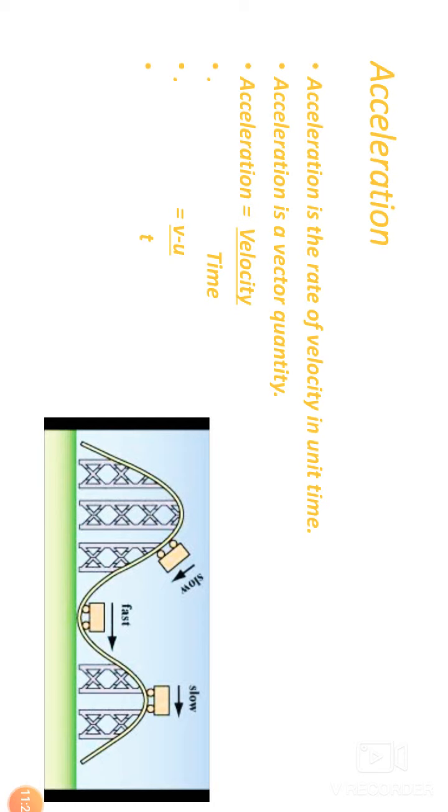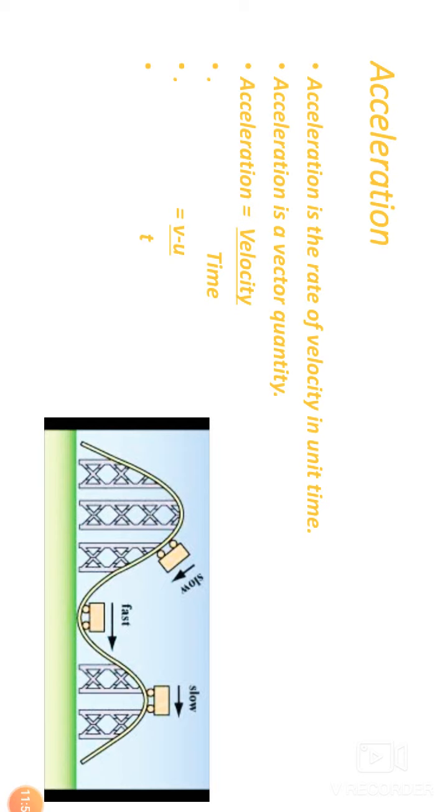Due to the force of gravitation, the object in motion accelerates. If an object is falling from up, it also has an acceleration due to gravity. This is the example for acceleration. Now I am giving the formula. Acceleration is equal to change in velocity upon time, which is equal to v minus u upon t.